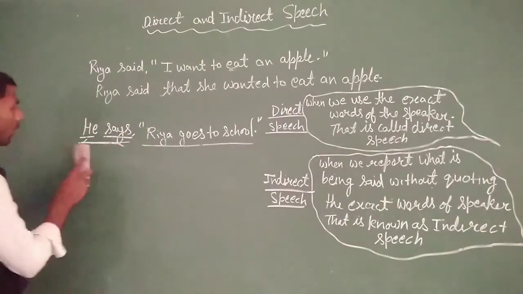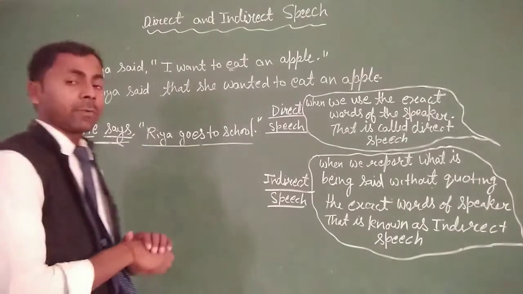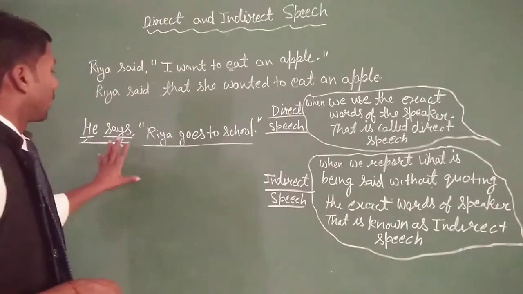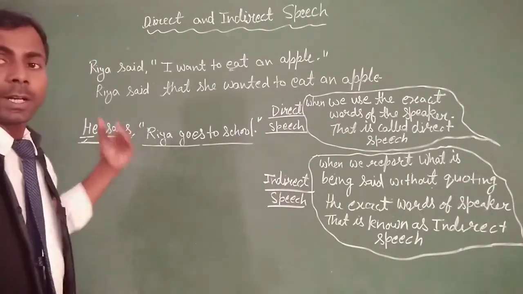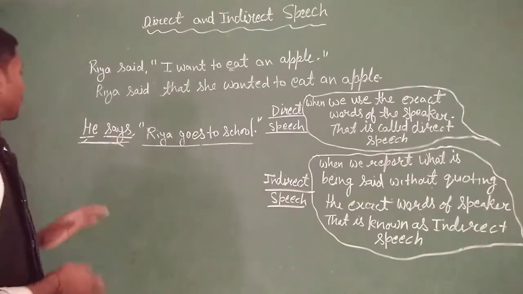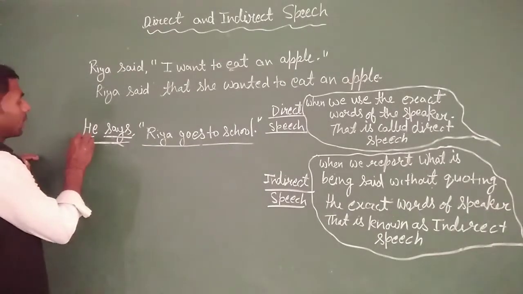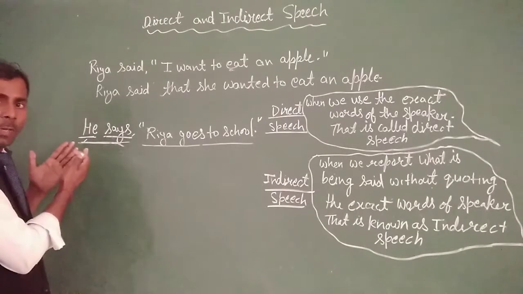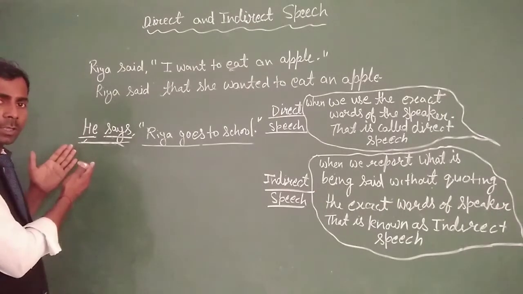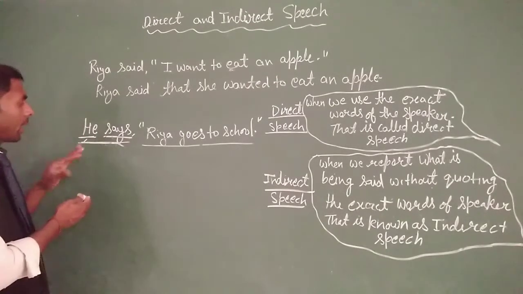Next I will tell you how we can change this direct speech into indirect speech. So let's see here. For the subject, we can use first person, second person, or third person, any subject.